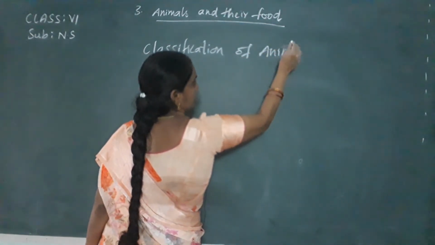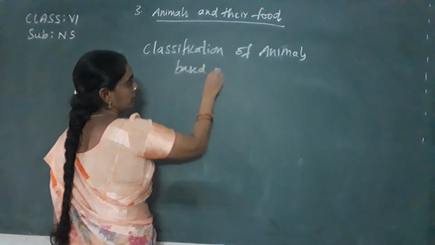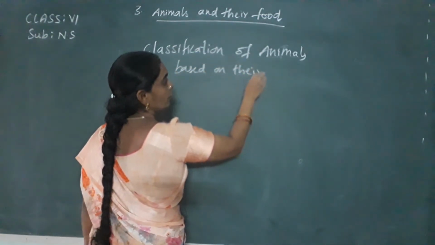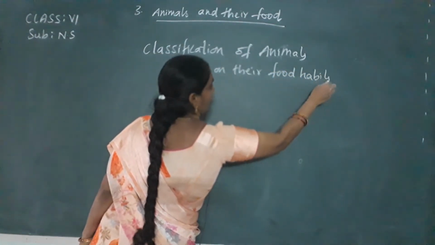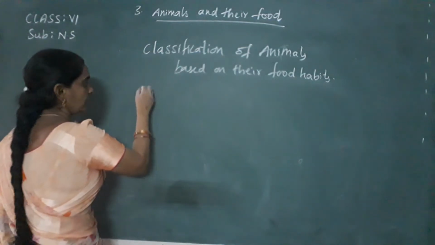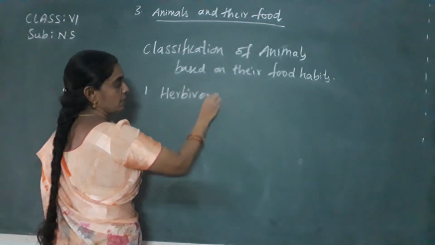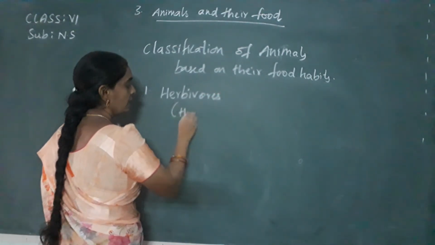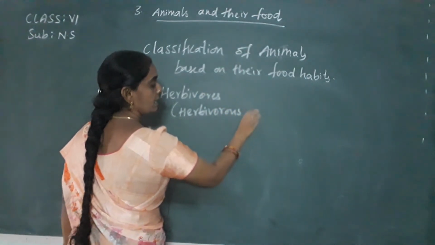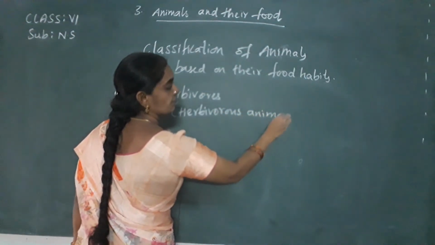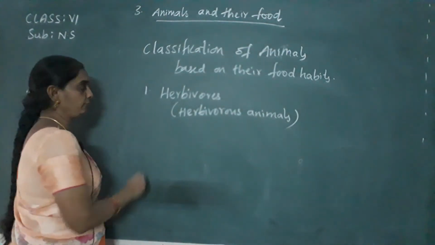Now you are classifying the animals based on their food habits. How are the animals classified? First one, they are classified as herbivores. Herbivores in the sense they are herbivorous animals. That is, they depend on only plants for their food.